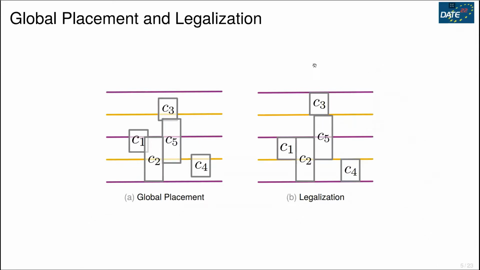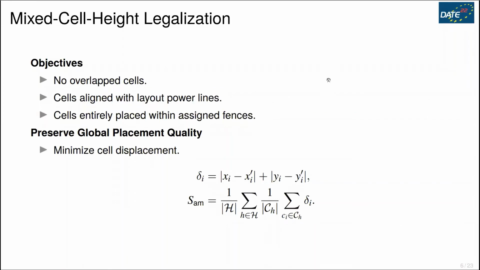Basically, global placement spreads standard cells in the die area while optimizing some objectives. However, the spread cells are likely violating design constraints. Legalization is then performed to make fine-grained adjustment to satisfy these design constraints. This paper focuses on legalization problems where standard cells have different heights.